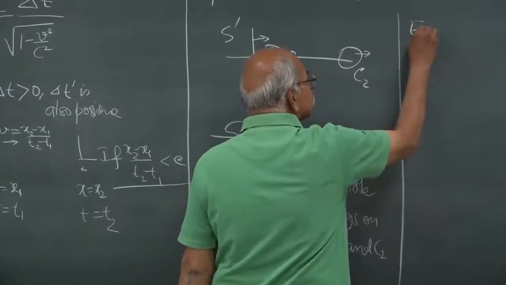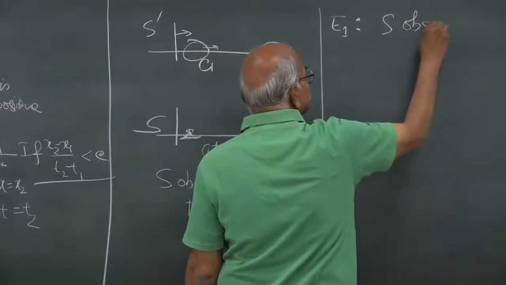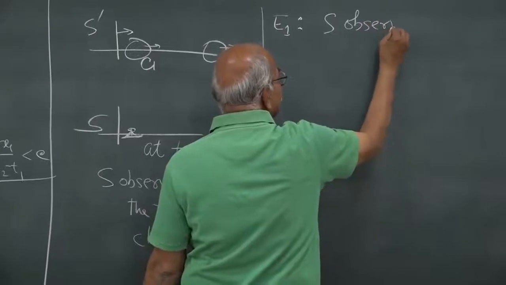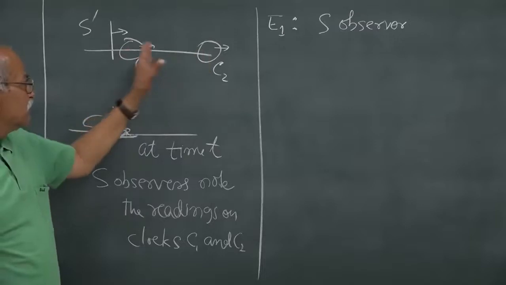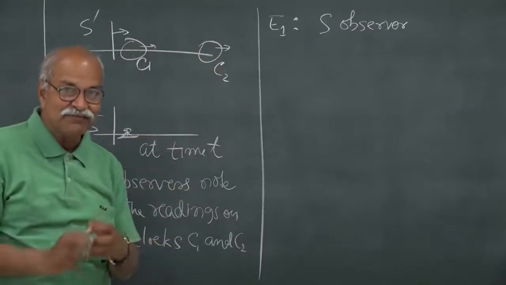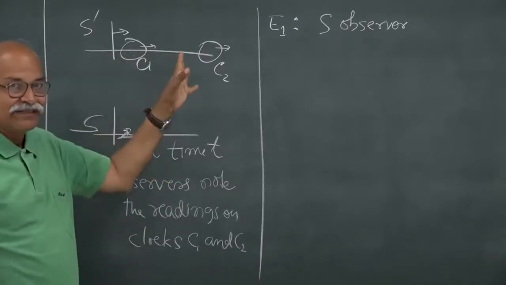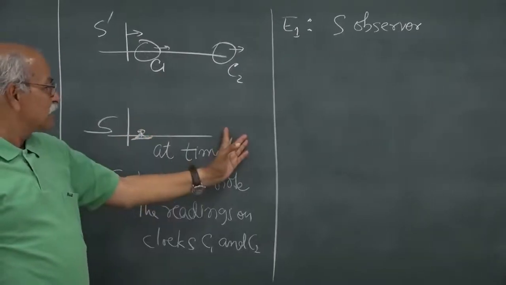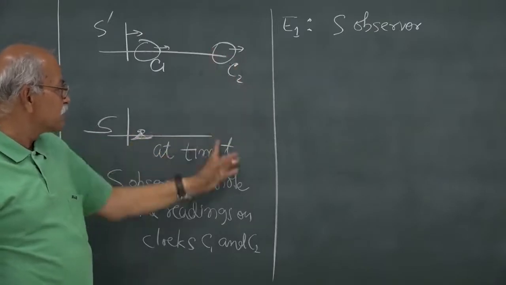E1, S observer. There are several observers, so some observer, because these events are occurring at different places. So, a legal mechanism has to be devised to look at these two at the same instant. One possibility is that this observer is ready, this observer is ready, and when the clock comes to him, he measures the time here.